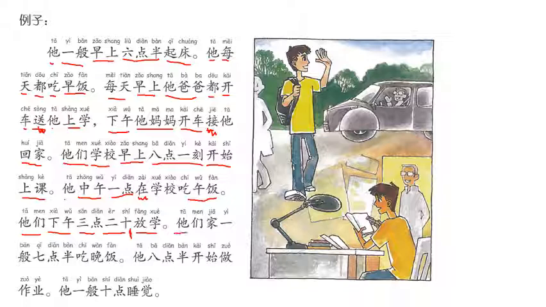So their family or his family. 一般 is usually 7点半 is 7:30. 吃 is to eat. 晚饭 is dinner. 他8点半开始做作业. He 8:30 start do homework. So he starts to do his homework at 8:30. 他一般10点睡觉. He usually 10 o'clock goes to sleep.